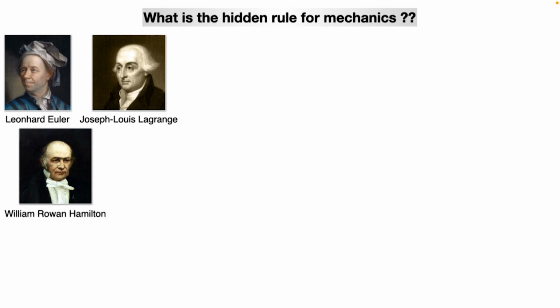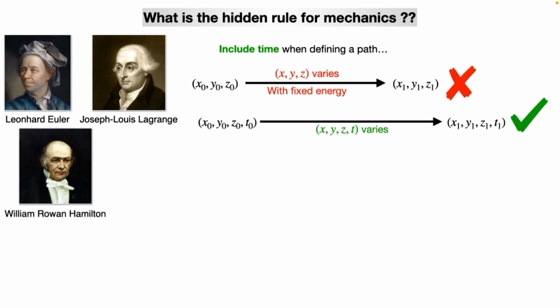But they also figured out that Maupertuis principle had one problem, that it cannot give us the time evolution. Time is not there. So what they did first was that instead of defining a path between 2 points in space, where I am fixing the initial point and the final point, and between them x, y, z can vary in different ways, given the fixed energy, I include time in defining the path.